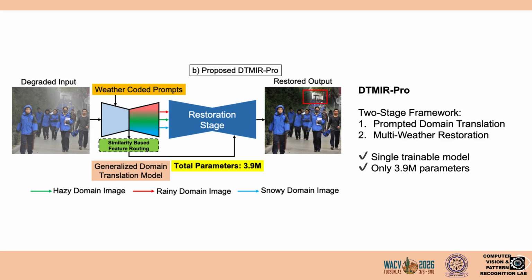Our framework has two main stages. First, prompted generalized domain translation, and second, multi-weather image restoration. Importantly, our entire model uses only 3.9 million parameters.